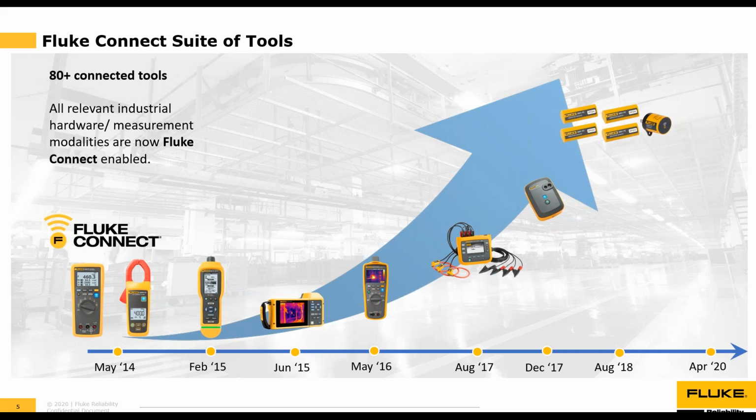So the 376 FC clamp meter, 1664 FC installation tester, T3000 FC temperature module, all would be Fluke Connect enabled. And the software is available in 73 countries. One other important note, the Fluke Connect software is 100% free, so please give it a try if you haven't done so already.